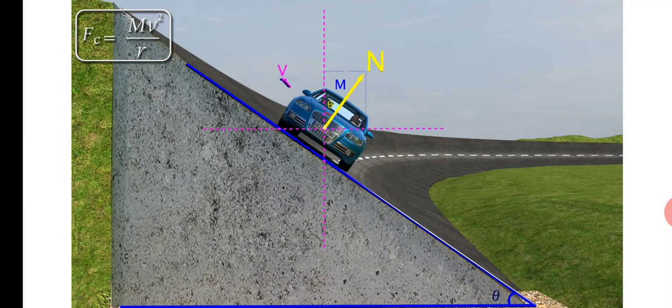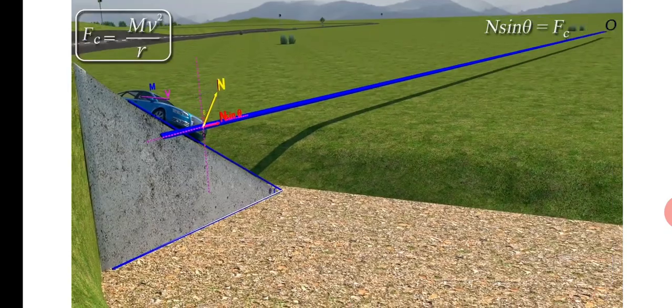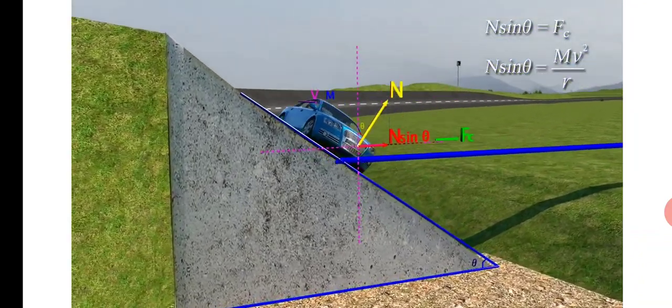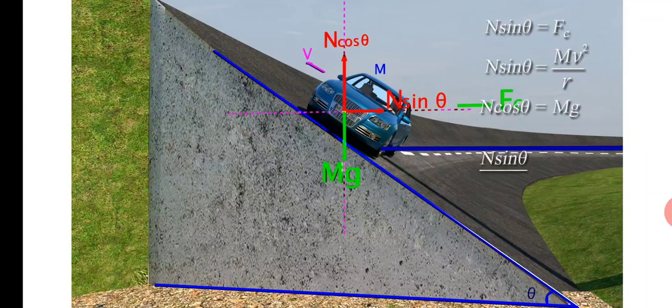The normal reaction N of the vehicle we can split into two components. First, the horizontal component N sin theta, which is directed towards the center. It acts as a centripetal force because it is directed towards the center. N sin theta equals Fc, and therefore N sin theta equals m v square upon r. The vertical component N cos theta gets balanced with its weight mg. They are exactly equal and opposite. Therefore N cos theta equals mg.